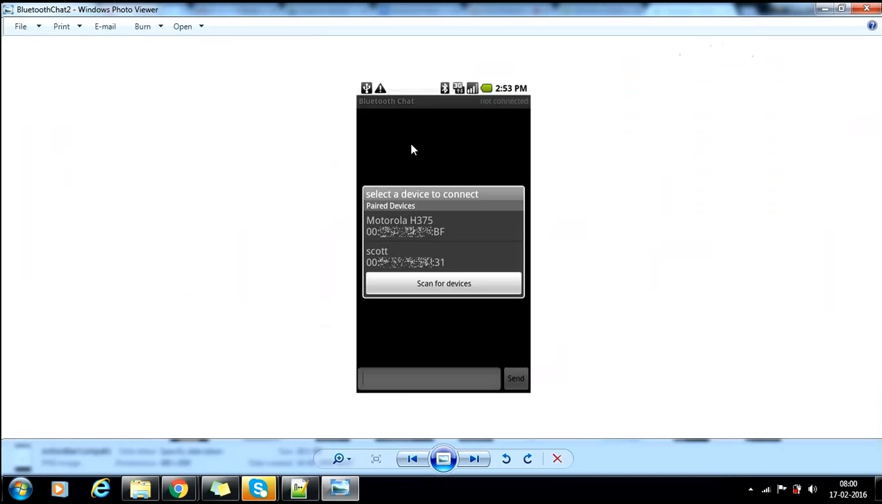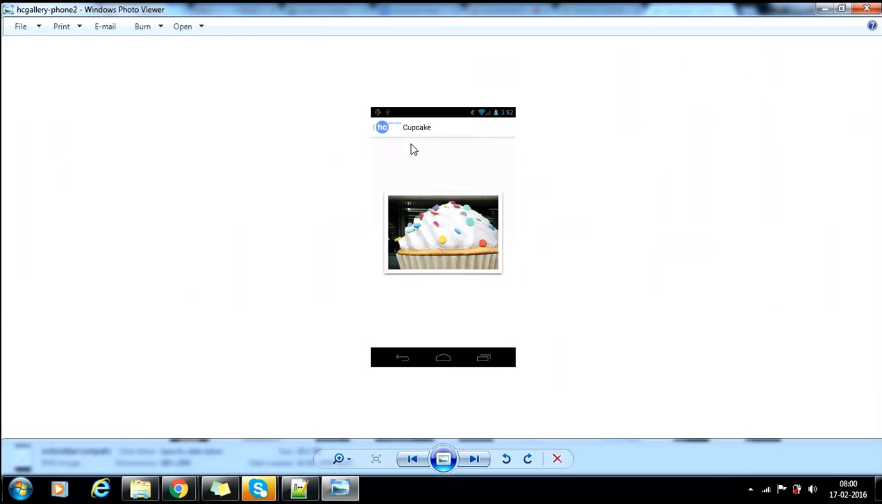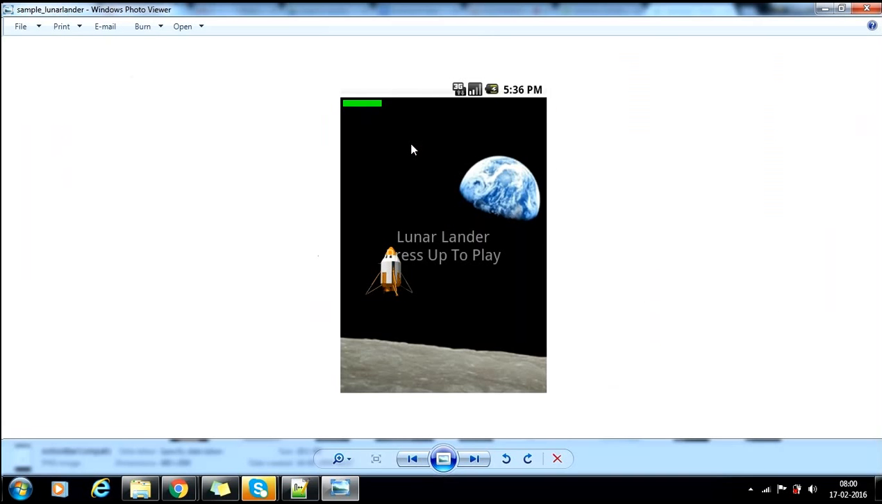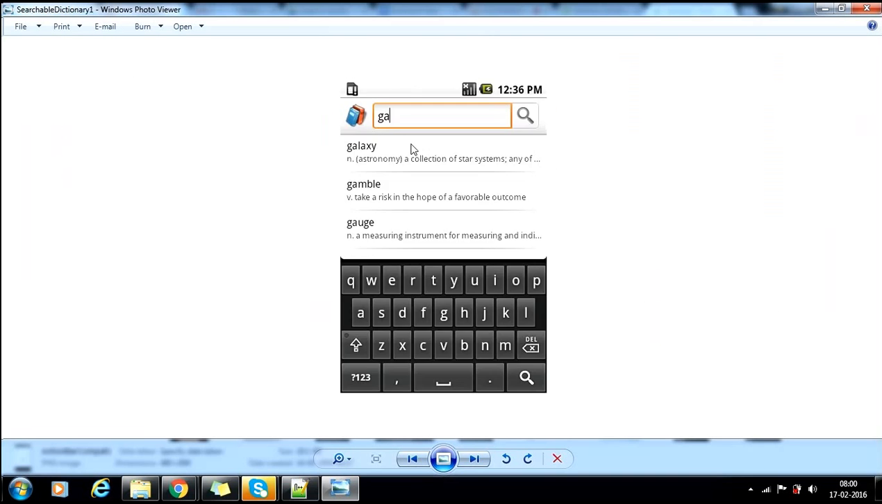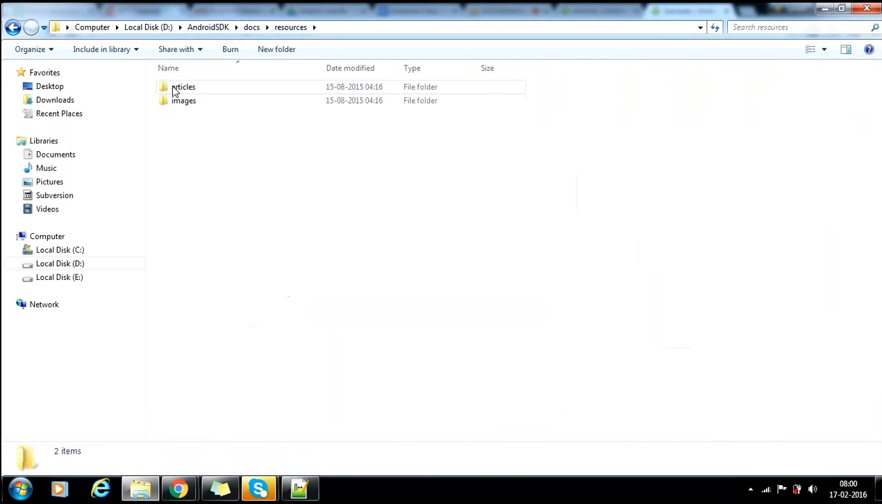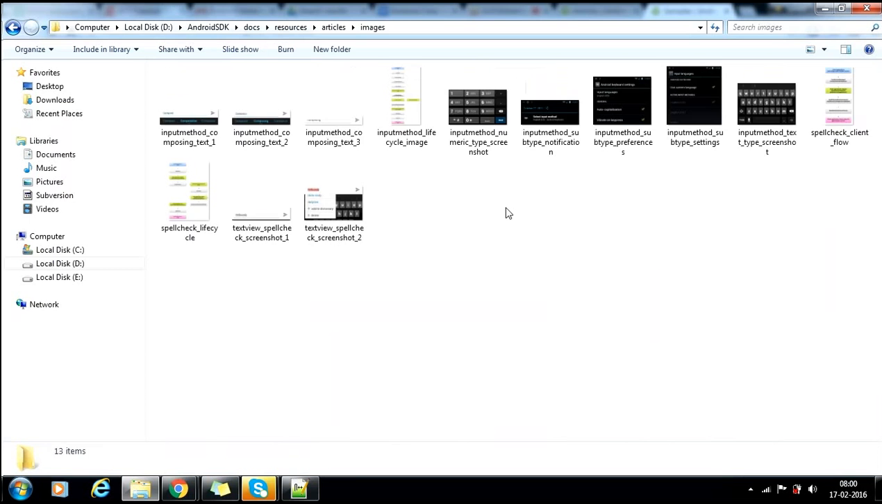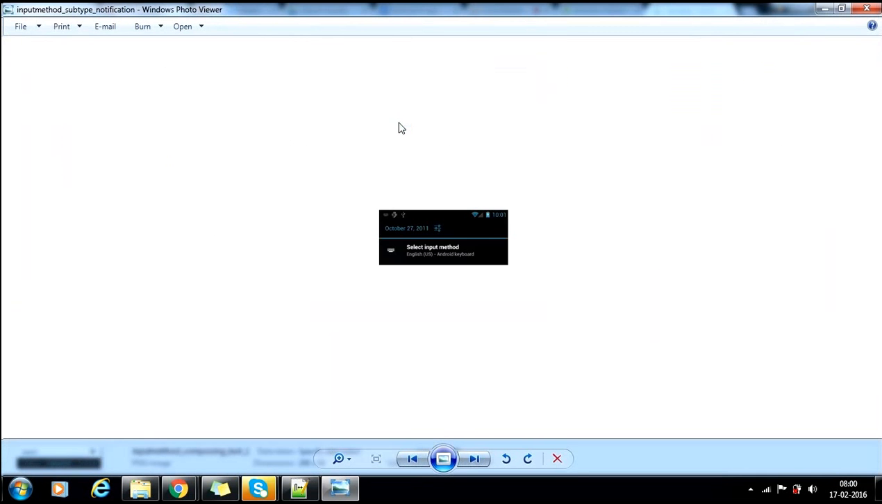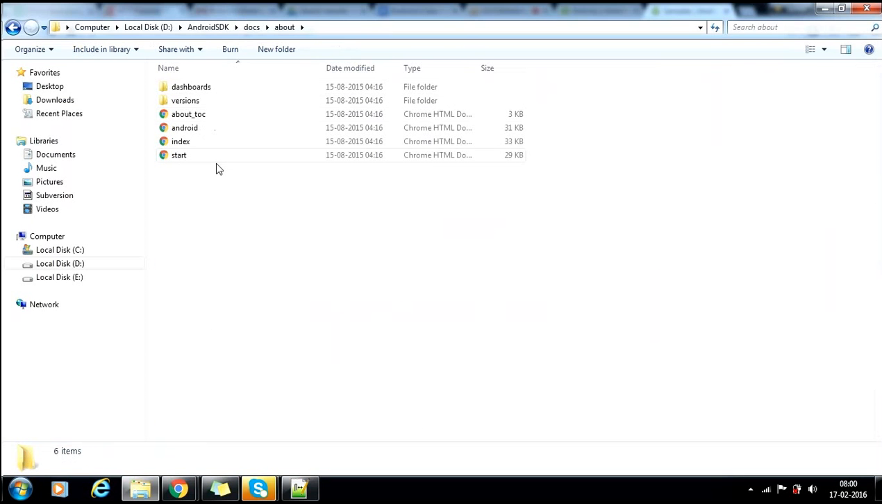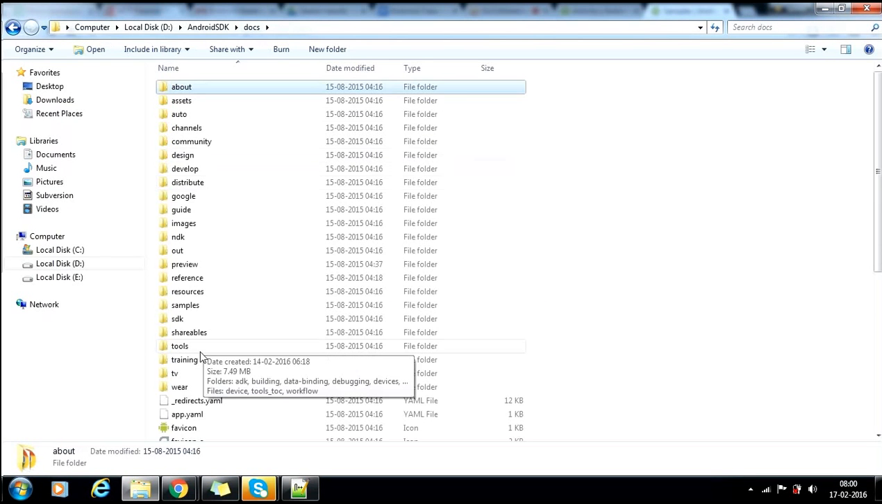I mean, he had used some example here. These are all images he needs. He has used one resources folder and he used that. Here are articles. I think he had used some example here, so you can find it here. See, in samples you can find those things. Resources we have seen. Here you can get information about Android. The main thing is samples here. You concentrate on this.